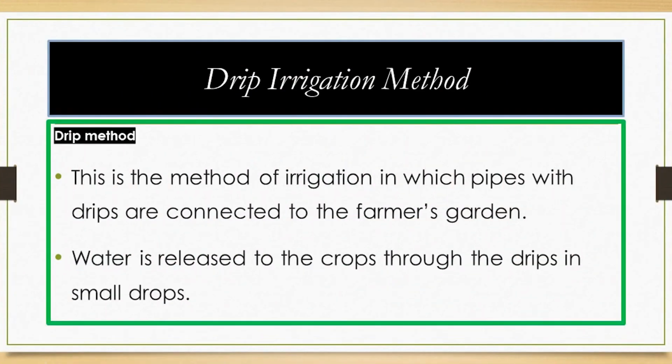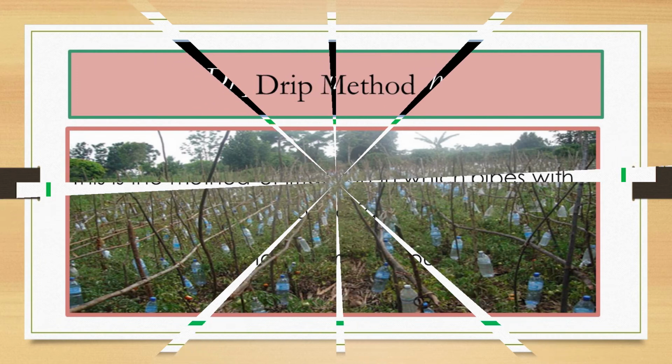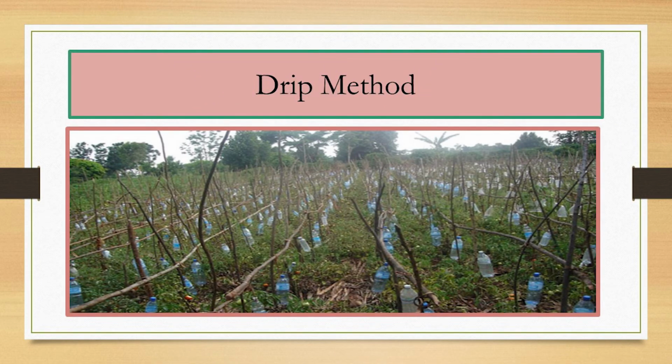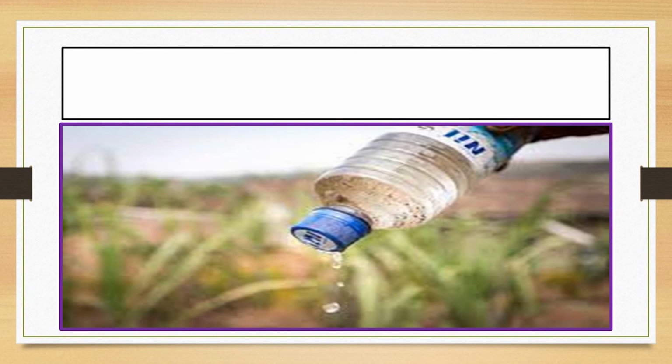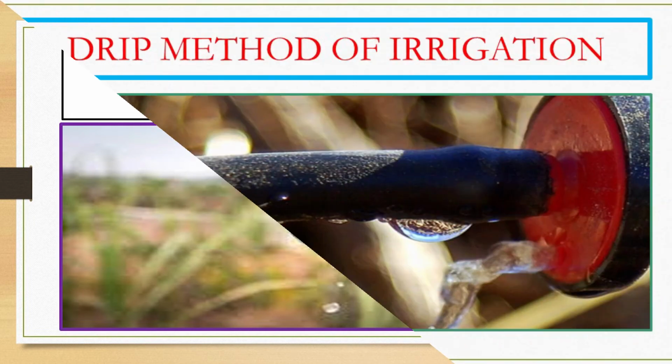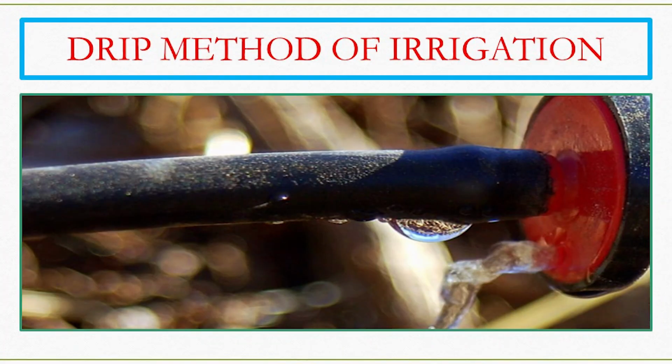When we continue, we look at the drip method. The drip method, one time our president went and was encouraging people to put at least bottles within their gardens, and this they were applying the drip method. Let us continue. Now, with the drip method, some of the captions are here. It is a bit also tiresome. There is one drip, the first drip, which we are going to see. You'll find that it is also scientific. The water comes in the form of drops.